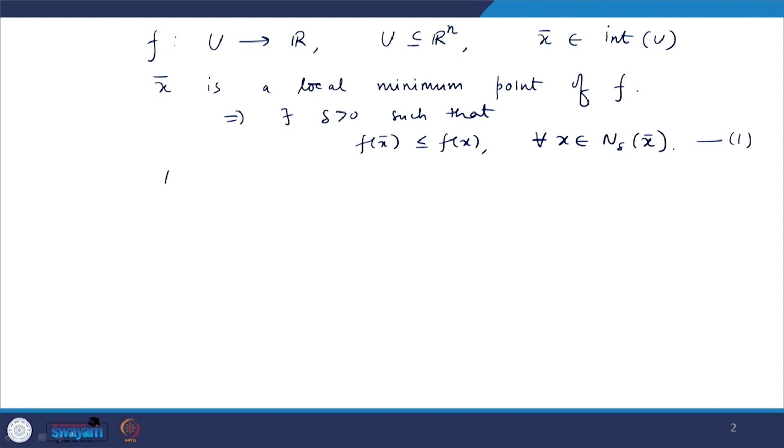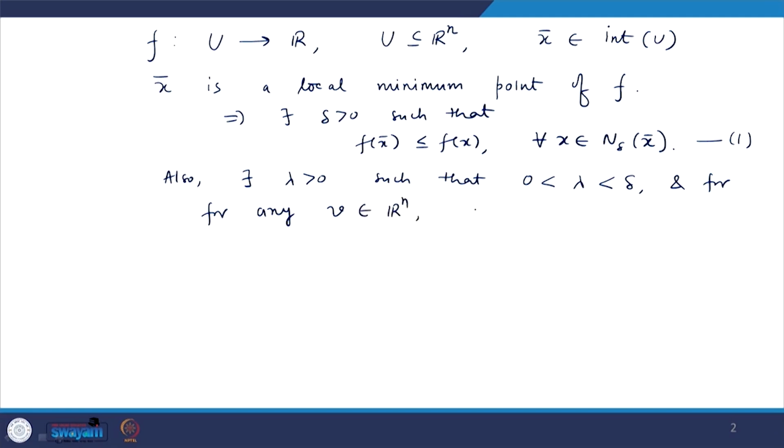Also, there will exist some lambda greater than 0, with 0 less than lambda less than delta, and for any v belonging to R n, x bar plus lambda v will belong to the delta neighborhood of x bar.